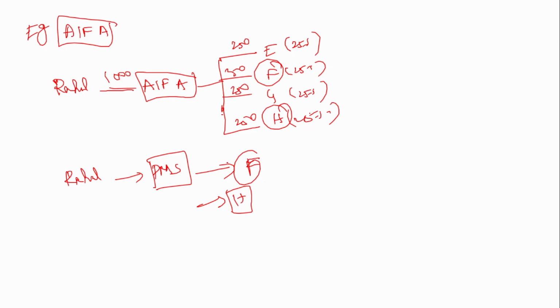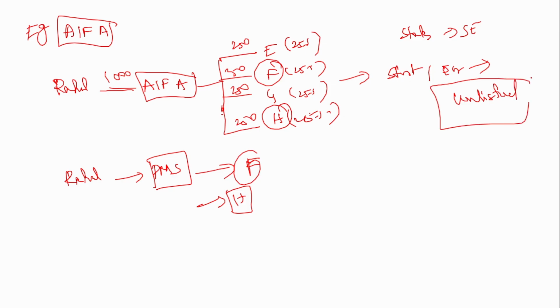Okay. Now, you might be wondering, the stocks can be bought in the stock exchange itself, right? So, here if you want to buy Tata stock, you go to the stock exchange, Reliance stock, you go to the stock exchange, Titan stock, you go to the stock exchange. So, why is Rahul going to the portfolio management service to buy this F and H stock? It is because mostly under the alternate investment fund, the companies that they invest, they are like startups and all, early stage ventures which are not listed. Okay, they are mostly the unlisted companies, so they are not available in the stock exchange itself.